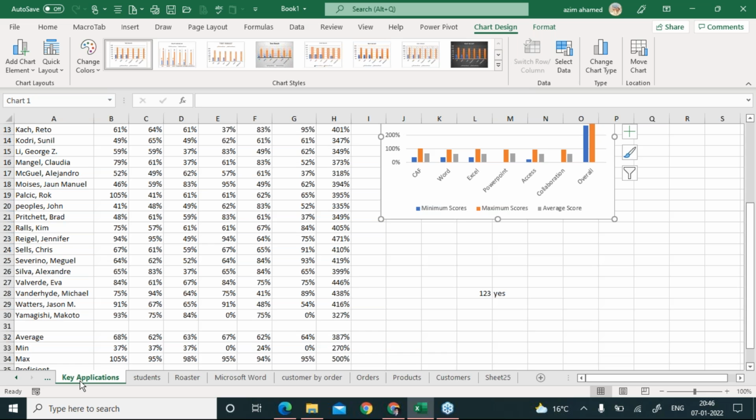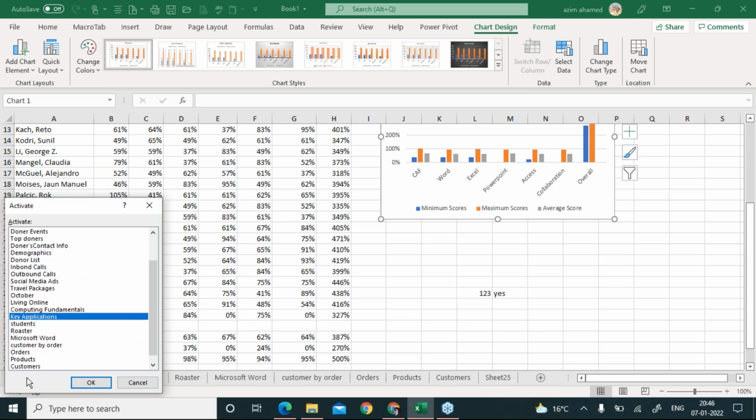How? Very simple. If you observe, there are left and right arrows that come in your Office 2016 application. You just right click on it and now you can see all the sheet list here, right?